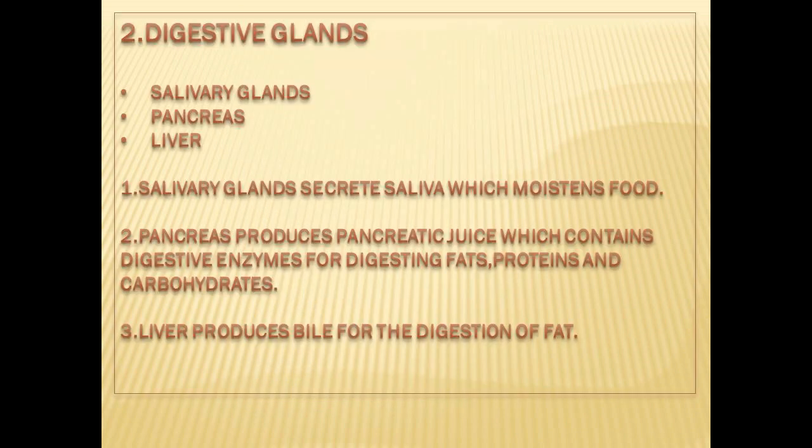Second one is digestive glands: salivary glands, pancreas, and liver. Salivary glands secrete saliva, which moistens food. Pancreas produces pancreatic juice, which contains digestive enzymes for digesting fats, proteins, and carbohydrates. Liver produces bile for the digestion of fat.